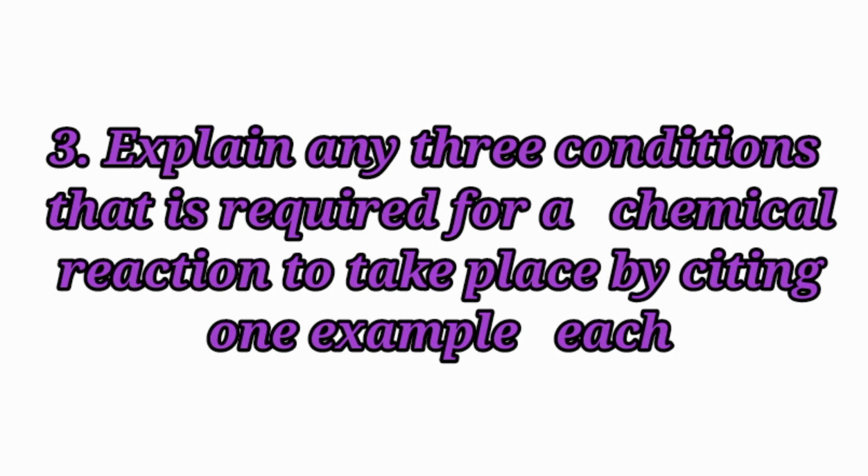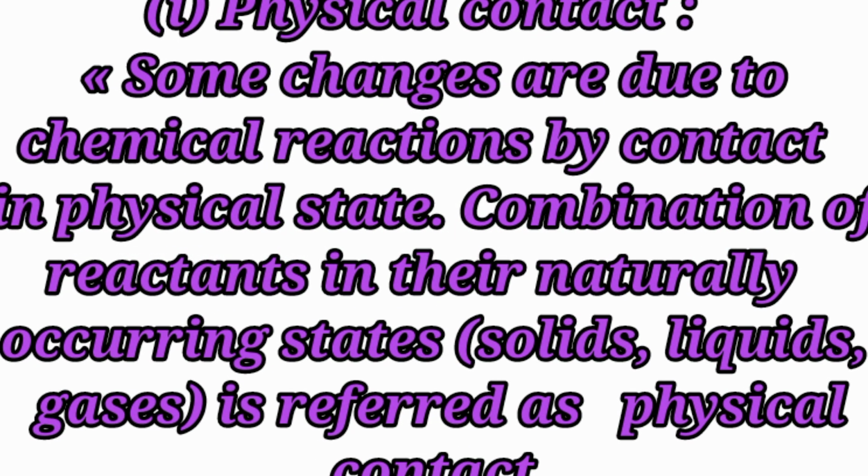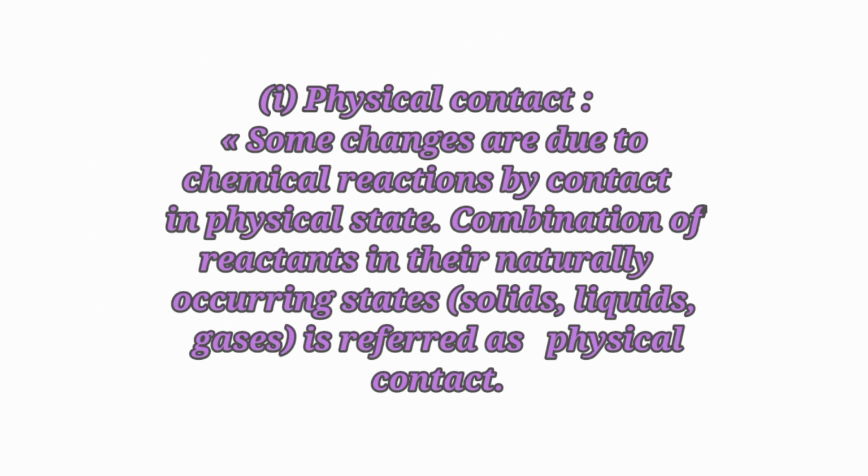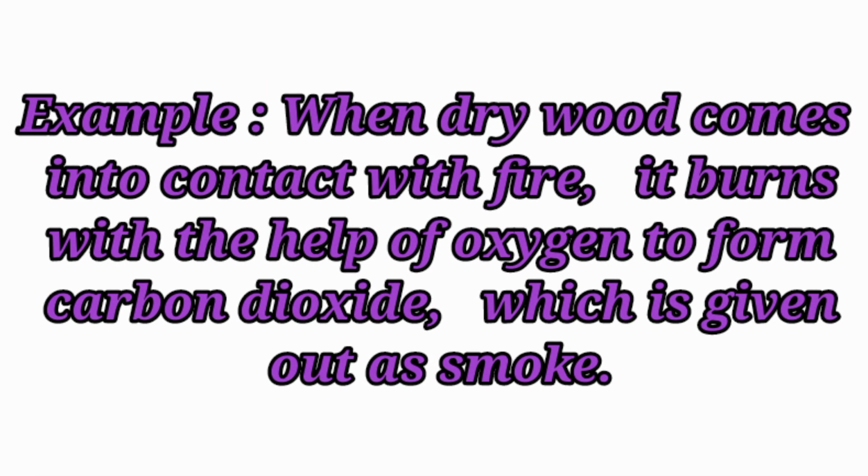Third question. Explain any three conditions that are required for a chemical reaction to take place by citing one example each. Physical contact. Some changes are due to chemical reactions by contact in physical state. Combination of reactants in their naturally occurring states, that is solids, liquids and gases, is referred to as physical contact. Example, when dry wood comes into contact with fire, it burns with the help of oxygen to form carbon dioxide, which is given out as smoke.